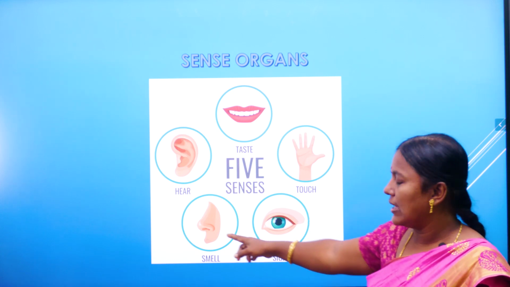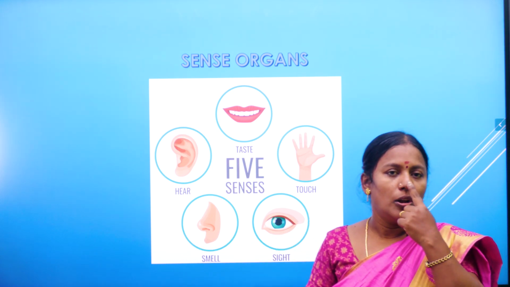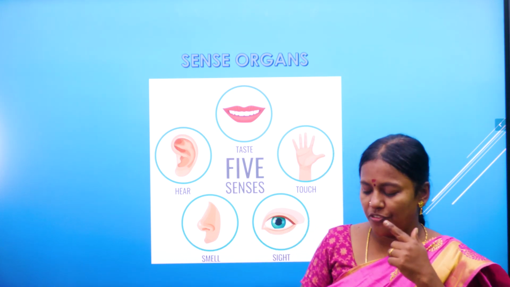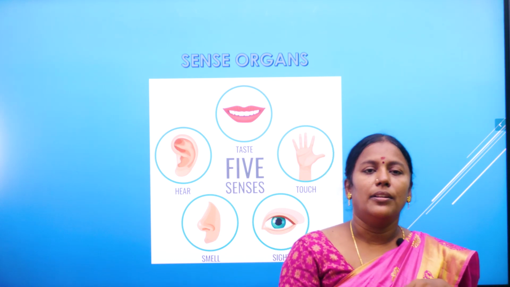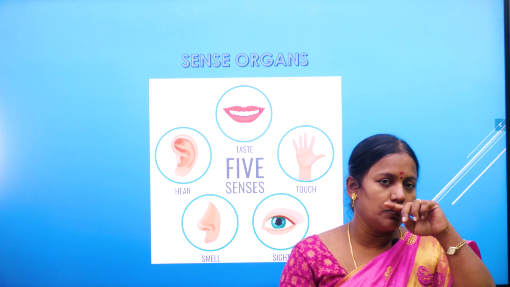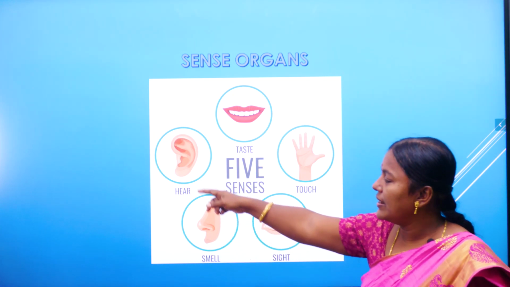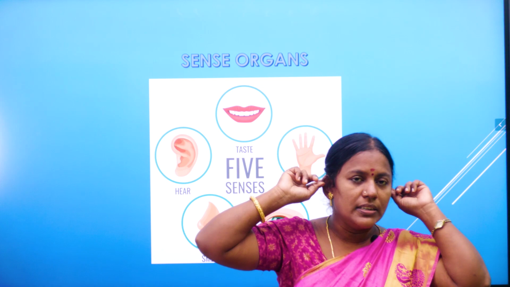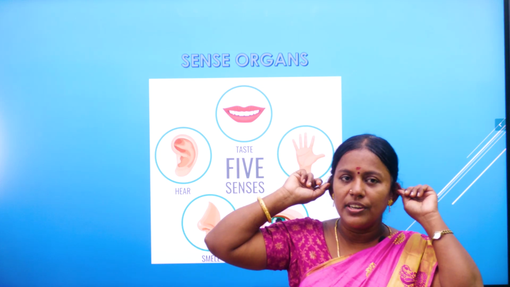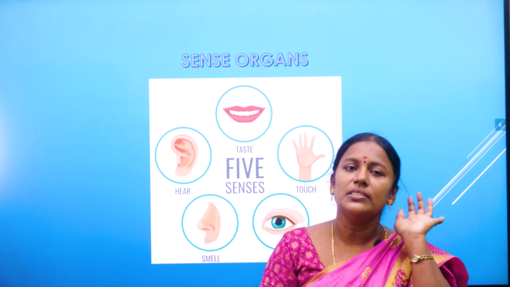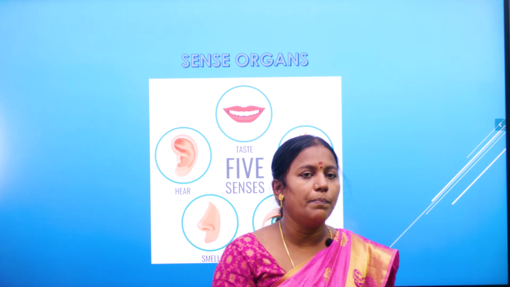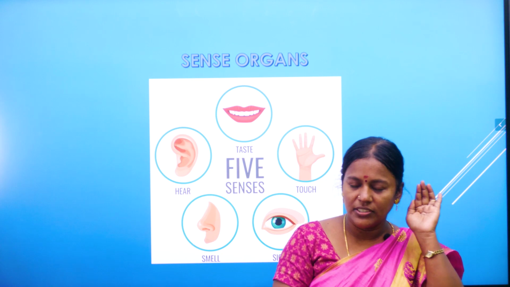The second sense organ is nose. What is the use of nose, children? Nose helps us to smell. The next sense organ is ears. What is the use of ears? Ears help us to hear the sound.